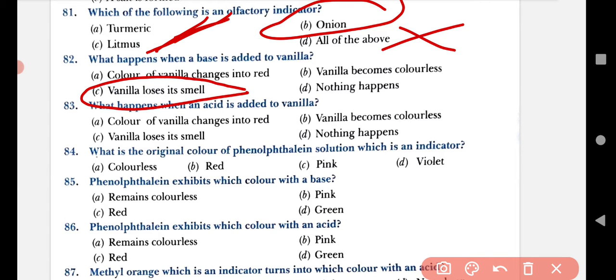So that is a very special kind of ice cream. It has a very fantastic smell and flavor. Whenever we add a base, the smell or essence, the aroma coming from vanilla, is lost. So the answer to question 82 is C.